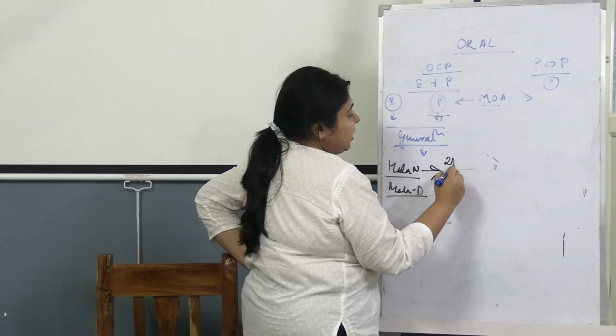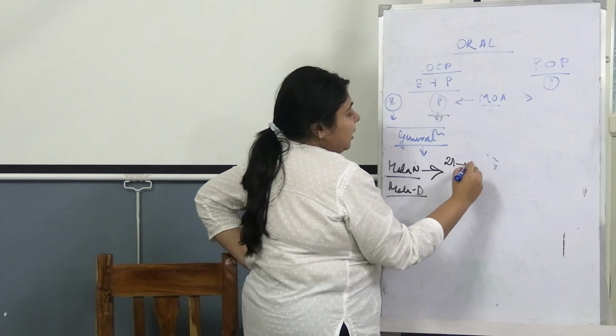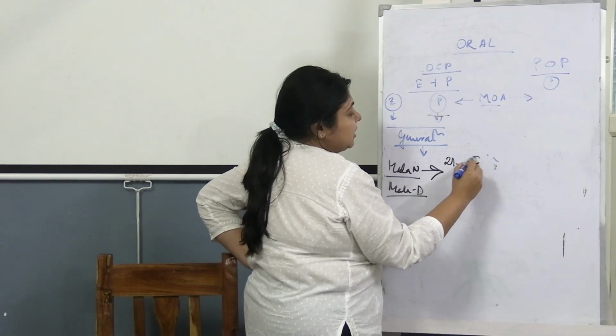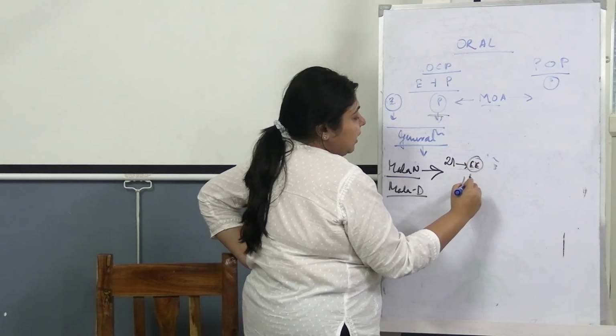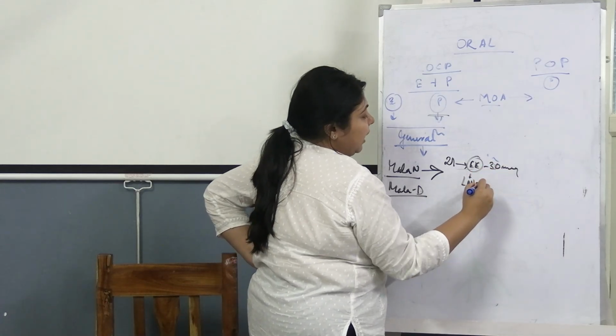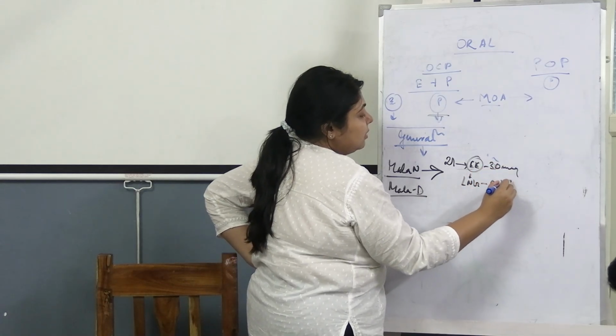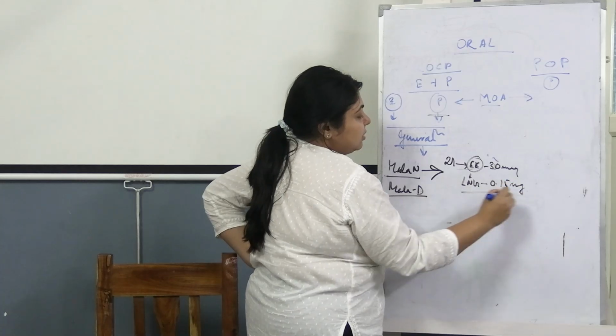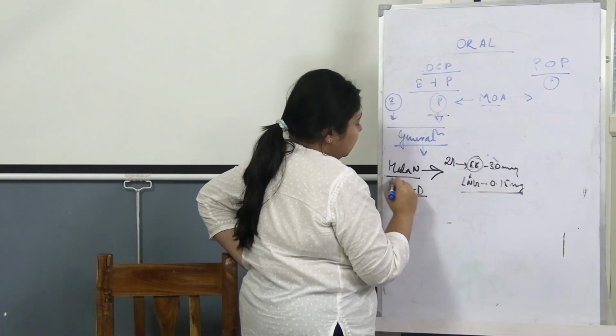It contains a 21-day pill packet having ethinyl estradiol plus levonorgestrel. Ethinyl estradiol is 30 mcg and levonorgestrel is 0.15 mg. This is Mala N.